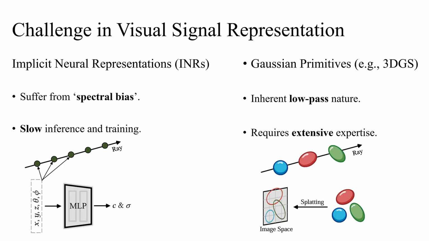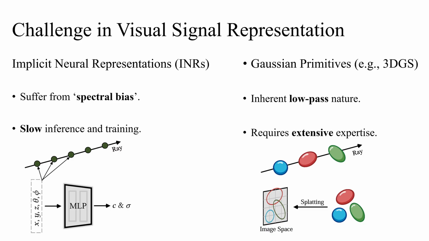The current landscape is dominated by two paradigms. On one hand, implicit neural representations, or INRs, offer great expressive power but are plagued by spectral bias, which limits their ability to capture high-frequency details. More critically, they introduce a significant computational bottleneck during training and inference.